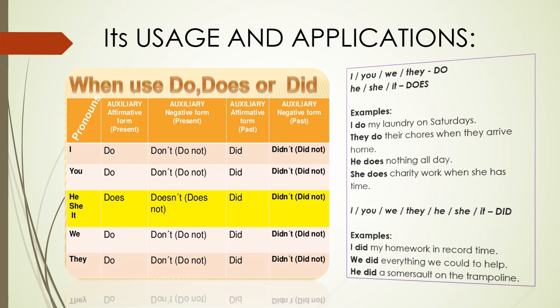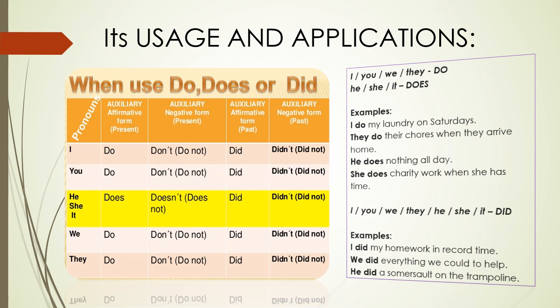And as you can see in the diagram, it is listed clearly here which auxiliary or helping verbs are used with the pronouns I, you, he, she, it, we and they. In negative form, it is used as do not, does not, with their abbreviations as don't and doesn't.